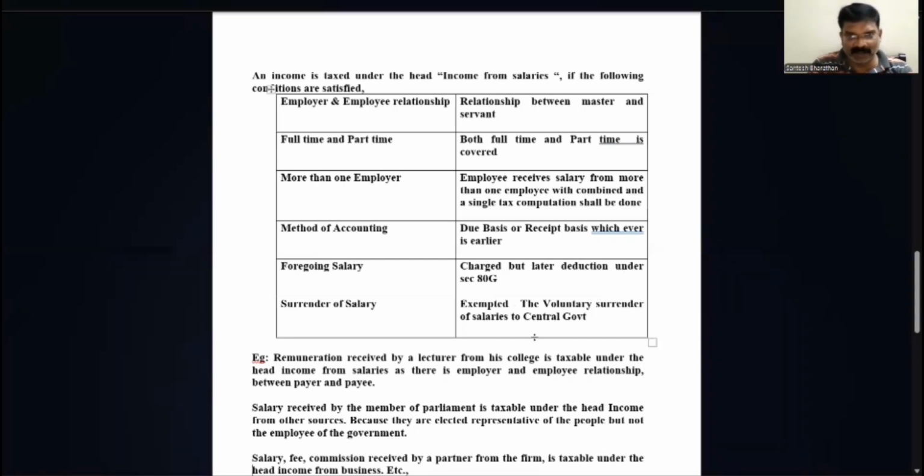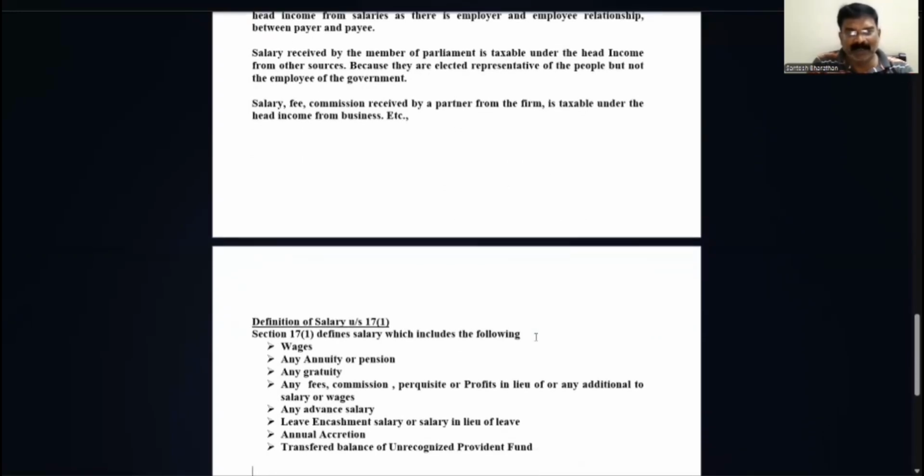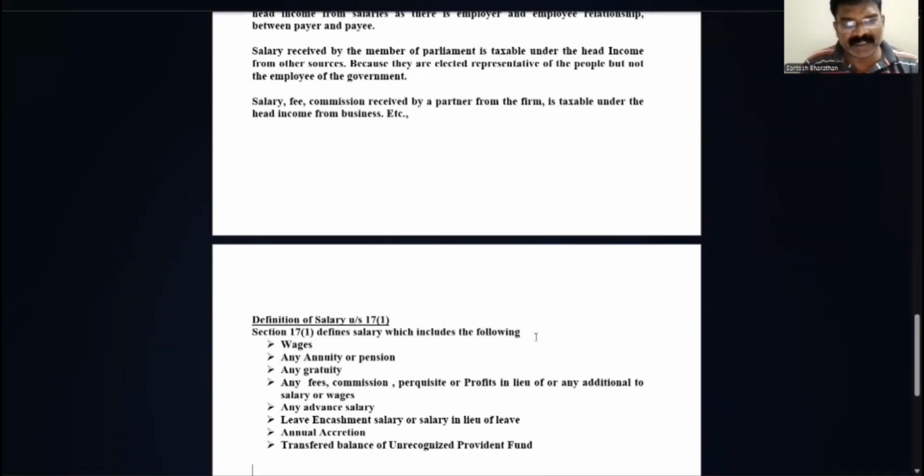Next one is the definition of salary. Definition of salary under section 17, subsection 1. Section 17 defines salary, which includes the following: wages, the same definition as salary. Basically, we call that any amount received by an employee from his employer for the service rendered. Salary may be a periodical payment. Wages may be very small payments that we call wages. Annuity or pension. Pension is a periodical payment received from the past employer for the service rendered in the past.